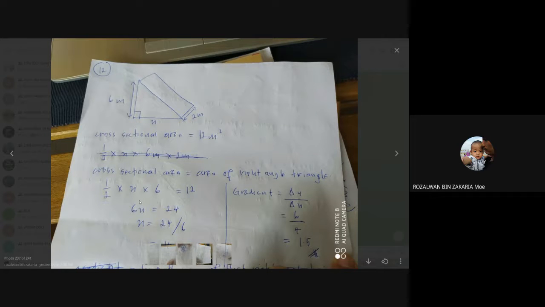Okay, thank you, Deepita. What is the formula to find the area for the right angle triangle? 1/2 times height times width. Okay, good. 1/2 times height times base. So this one, cross-sectional area, which is the area of the triangle, you substitute with the formula. So 1/2 times base, which is equal to x, unknown, then multiply with the height given to you, 6 meters, so 6, equal to the cross-sectional area already given, 12 meters squared. So substitute with the 12.